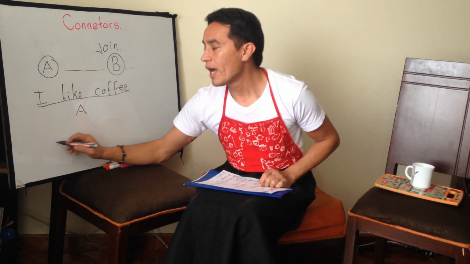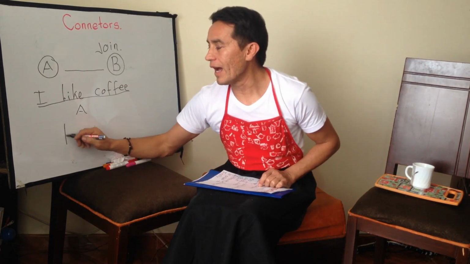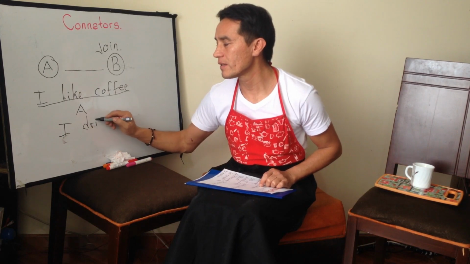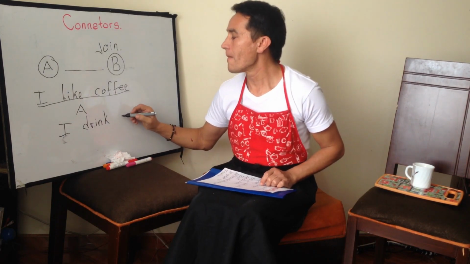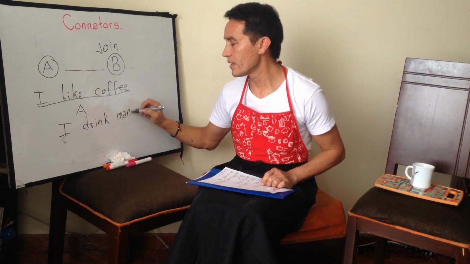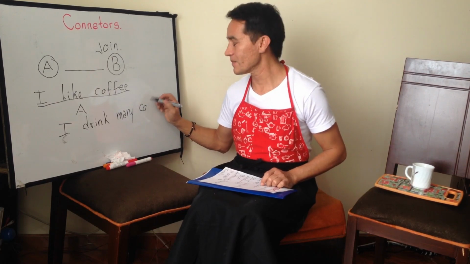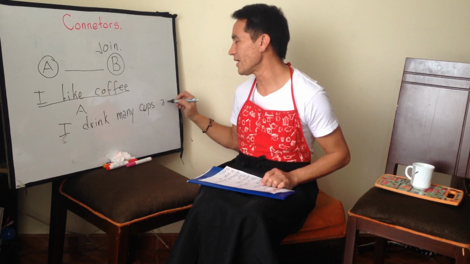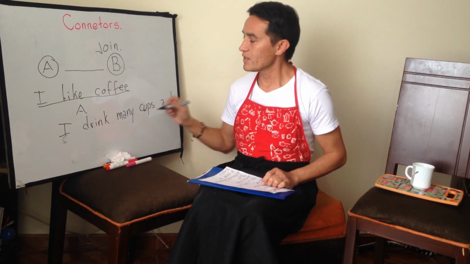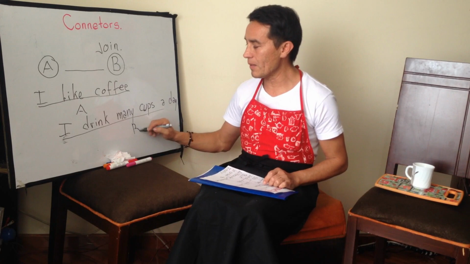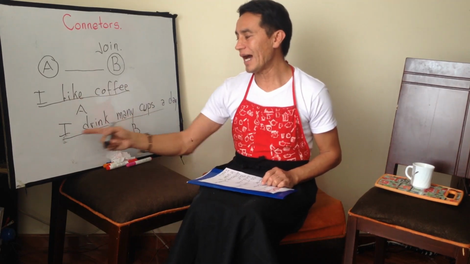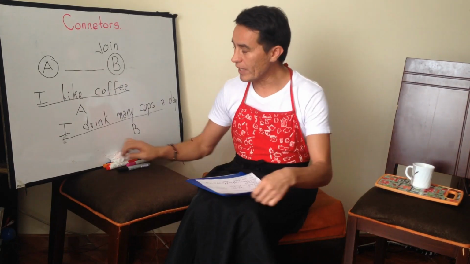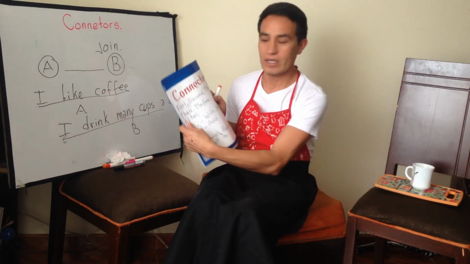You say, I drink many cups a day. So this is sentence B. I like coffee. I drink many cups a day. So we are going to use connectors.